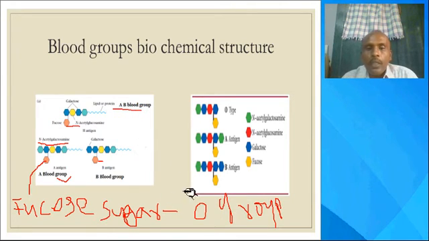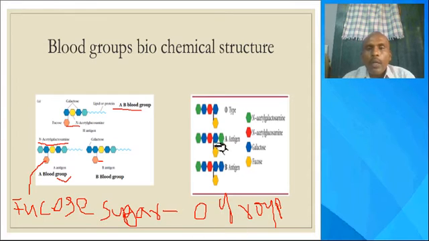So if fucose sugar alone is there, it is O blood group. If N-acetyl galactosamine is there, it is A group. If only galactose is there, it is B blood group. If both N-acetyl galactosamine and galactose are there, it is AB blood group. These glycomolecules are generated by multiple alleles on the surface of the RBCs.